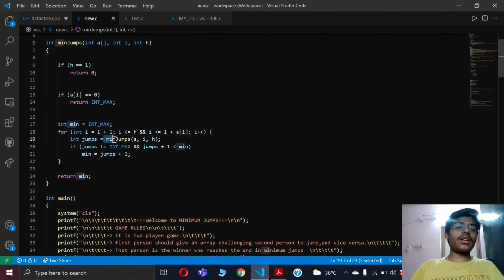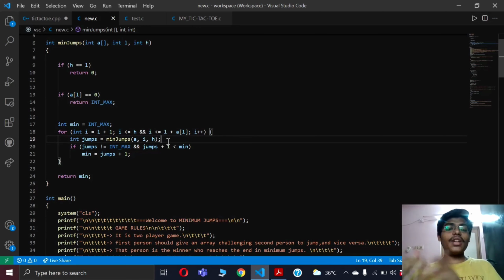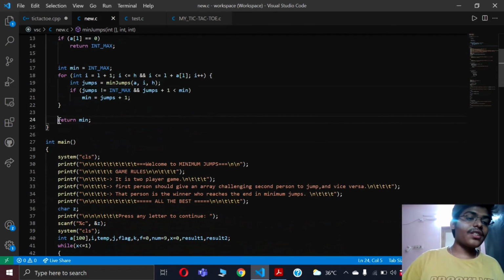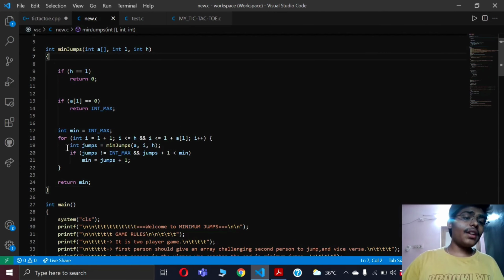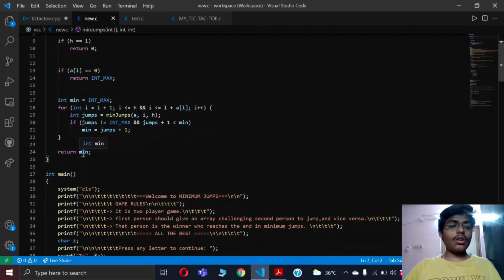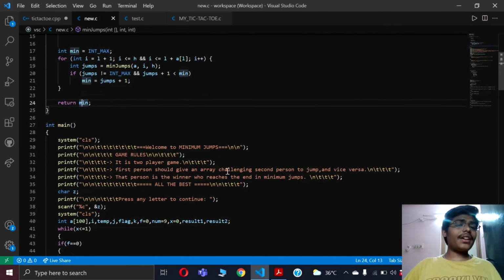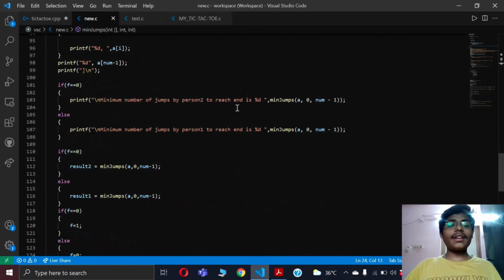And here you can observe that it returns by calling itself again and again recursively to filter the minimum jumps, which is nothing but recursively calling minJumps to finally find the best route for that person to reach the end, making minimum jumps. This function returns min of int data type. Here min is the variable that will store the minimum number of jumps that a person could make, and it will be returned to this printf statement and printed.